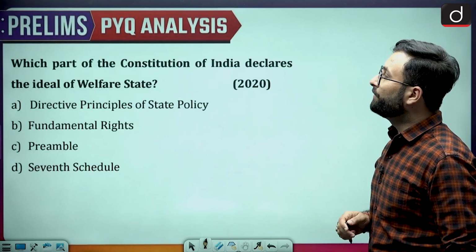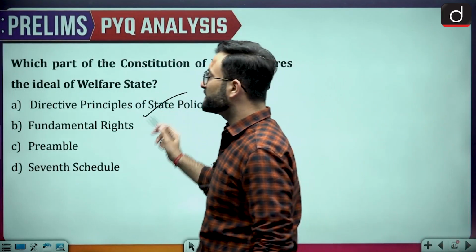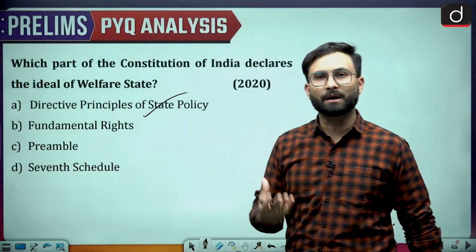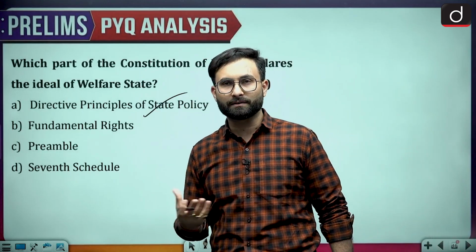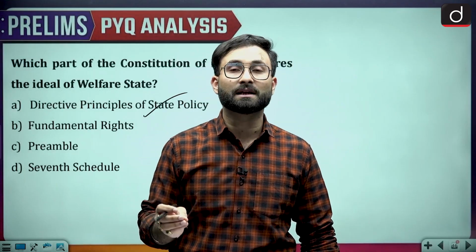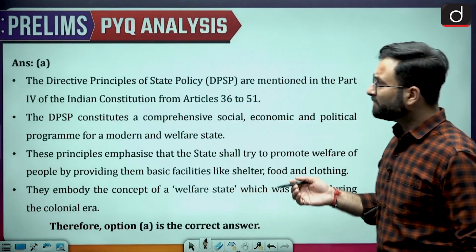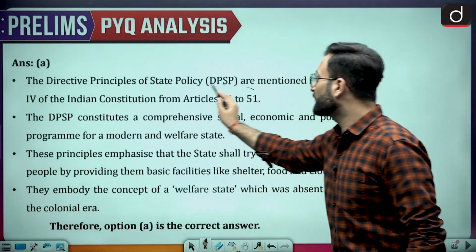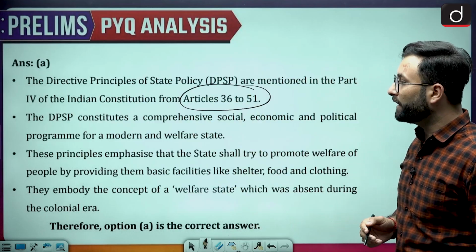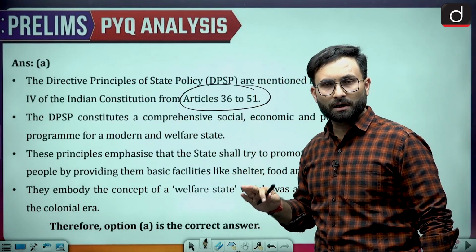Coming to the next one, which part of the Constitution of India declares the ideals of the welfare state? DPSPs. That is a simple thing. When we talk about the fundamental rights, these are basically your political and civil rights. When we talk about the DPSPs, these are your socio-economic rights, which are not enforceable in the court of law. Okay, now moving further, the directive principles of state policy are given under Articles 36 to 51. Okay, so you can go through this. This is something which is very basic, that is your static part.